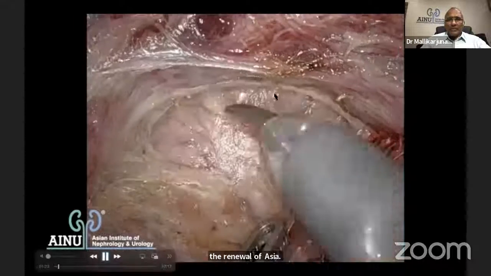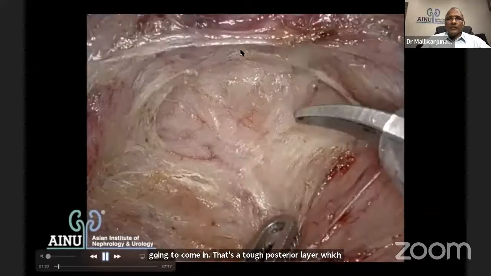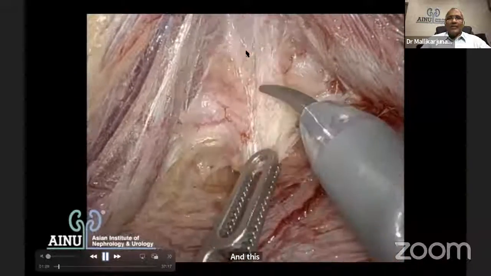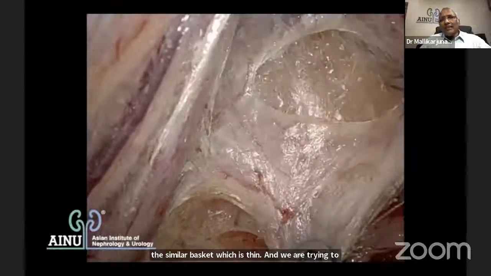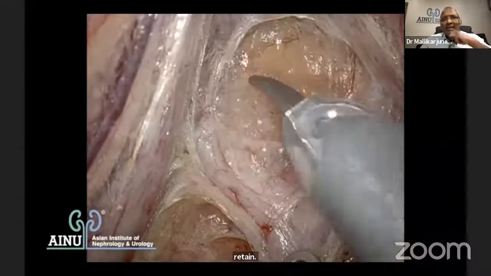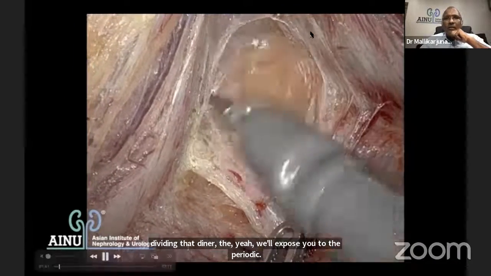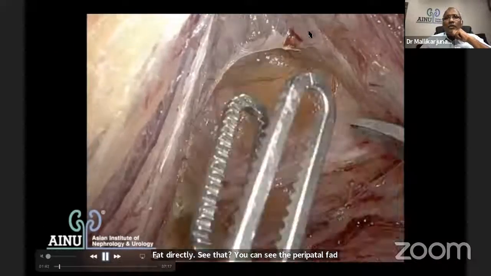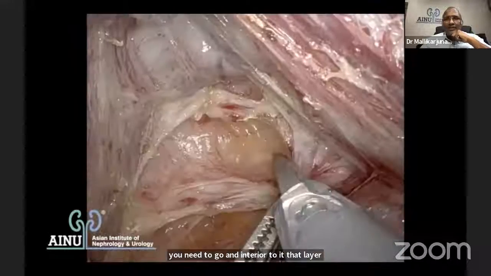That's a tough posterior layer which is there, and this is the layer which is covering the seminal vesicle, which is thin, and we are trying to retain. So dividing that denonvilliers fascia will expose you to the perirectal fat directly. See that? You can see the perirectal fat directly. If you really want to save denonvilliers fascia, you need to go anterior to that layer. It is a complete interfascial dissection, posteriorly.